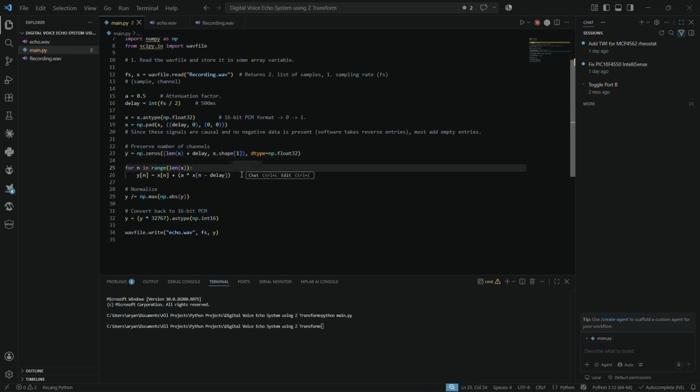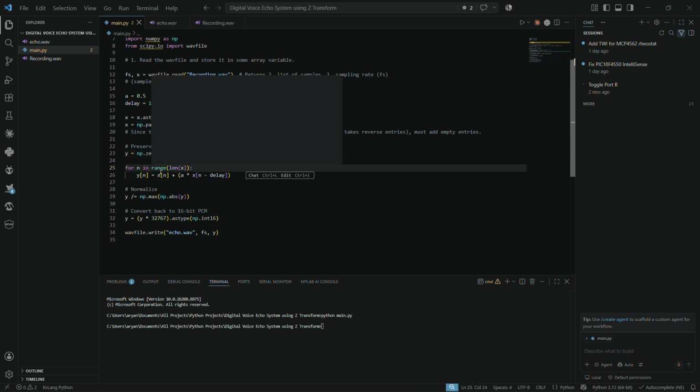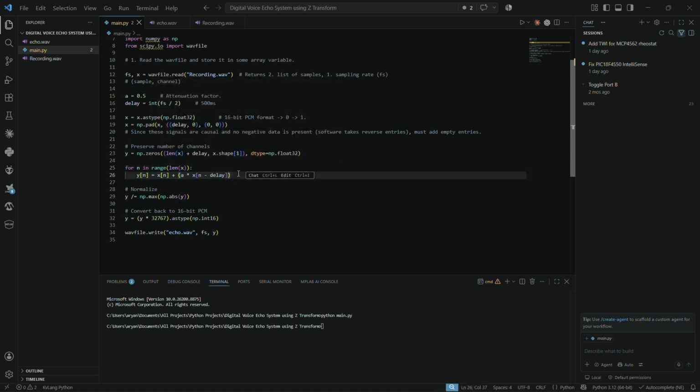Next, this is the main operation. In this for loop, what we're doing is the difference equation operation only, nothing else. Next, we're normalizing it. What is being done here is that this is the maximum value of whatever y values there are, and dividing each and every sample by it. So if there is any clipping obtained by the echo, those things will be sort of companded, I think.